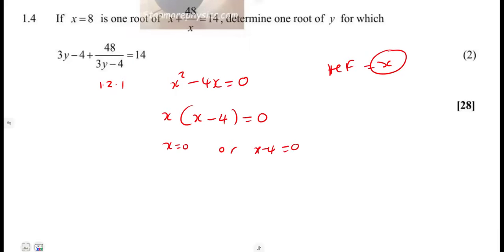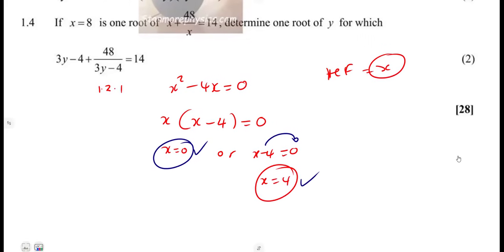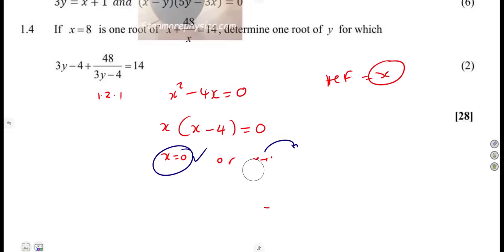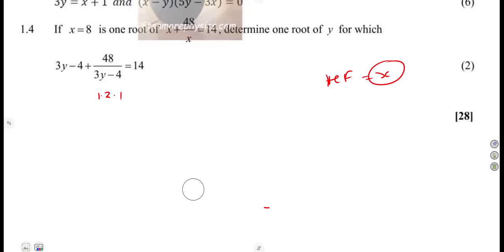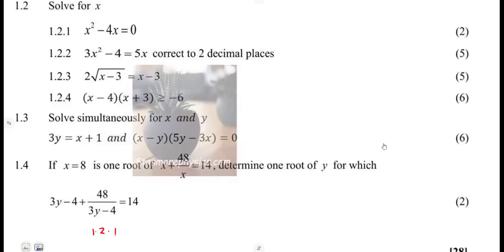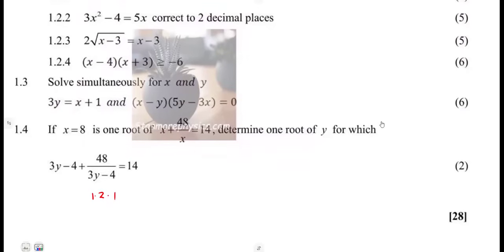So here we already have the value of x, which is 0. And from moving the minus 4 to the other side, x is going to be a positive 4. So these are the values of x. x will be 0, or x is equal to 4. All right, easy question for 2 marks. Simply factorize. All right, followed by 1.22.